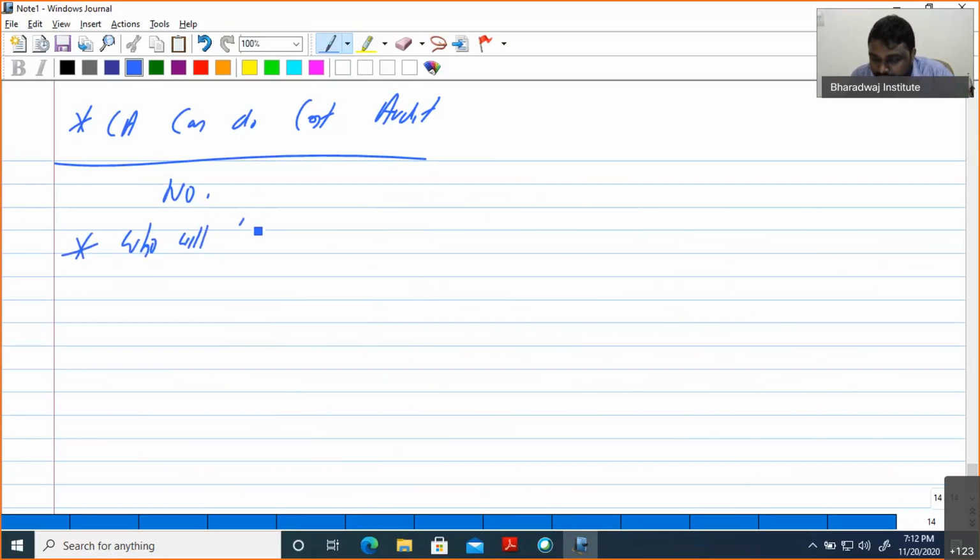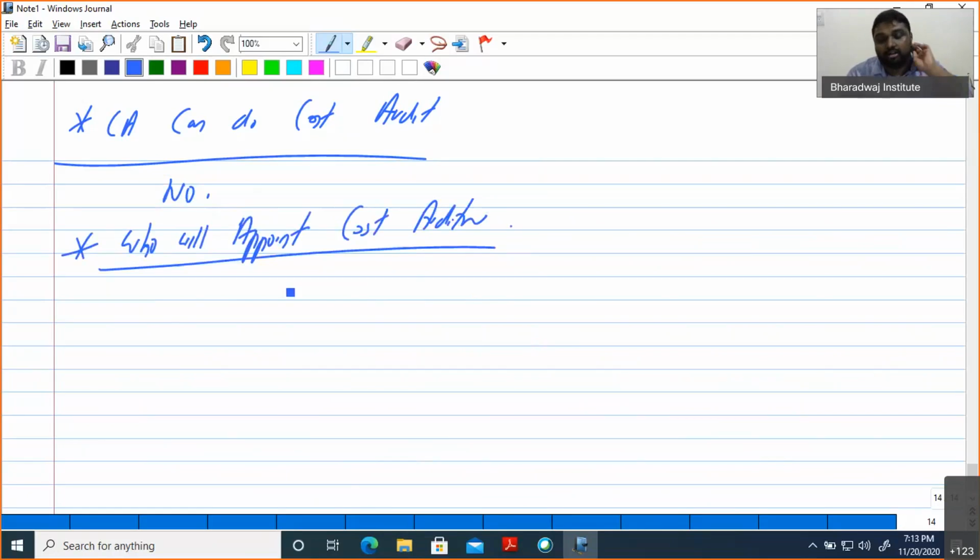Who will appoint the cost auditor? See, generally the statutory auditors are appointed by the general meeting, that is the annual general meeting.